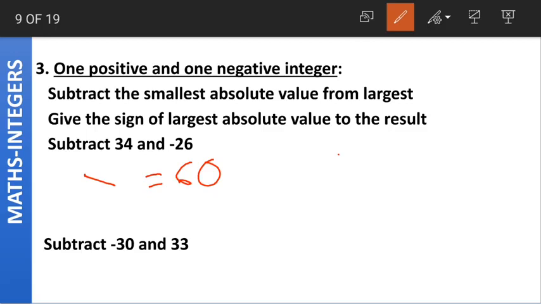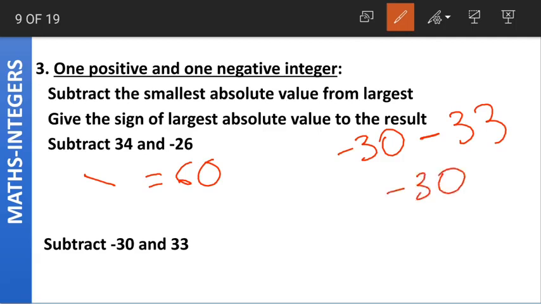Again, next question is subtract minus 30 and 33. Minus 30 is the first integer, and the second integer is 33. Now look at this here. How is this? This is taking the form of two negative integers. How do we add? Here both the signs are minus, right?